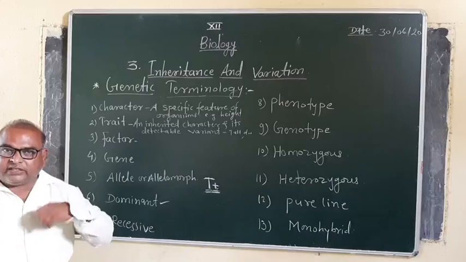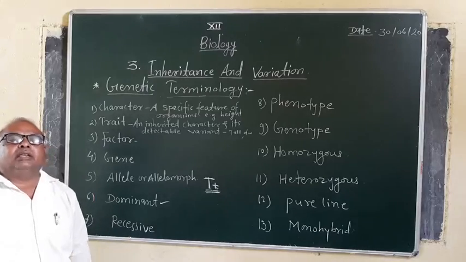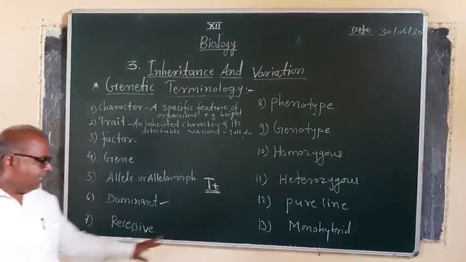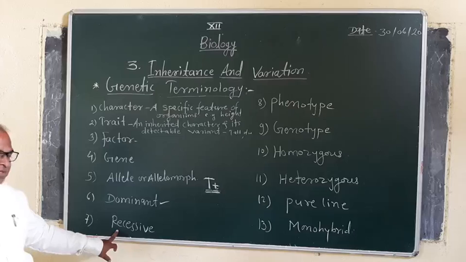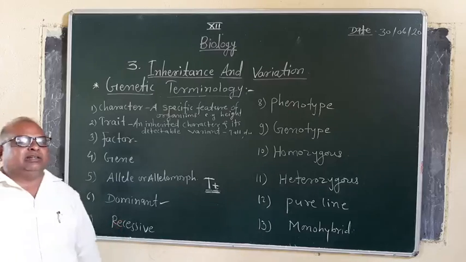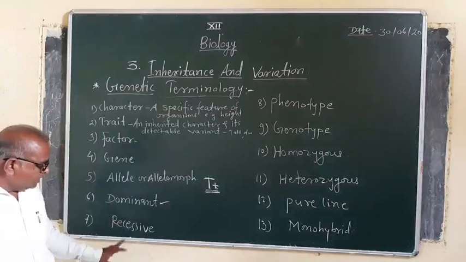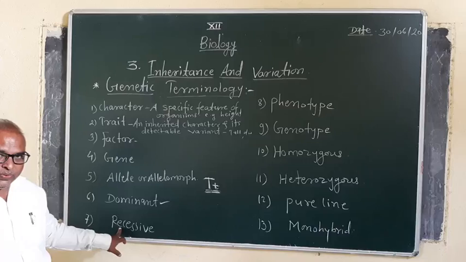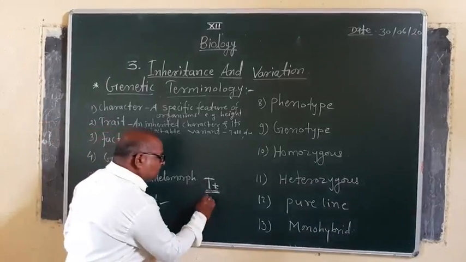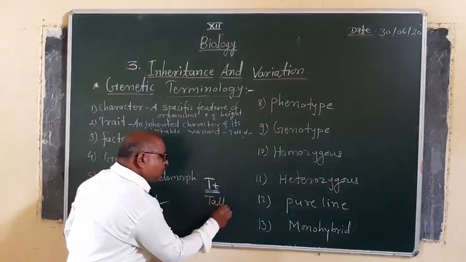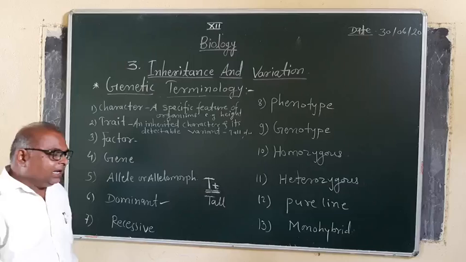The character which is expressed in the generation is called dominant, and the character which does not express in the first generation, or which gets suppressed in the generation, is called recessive.